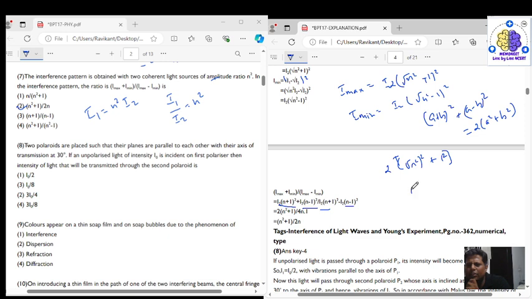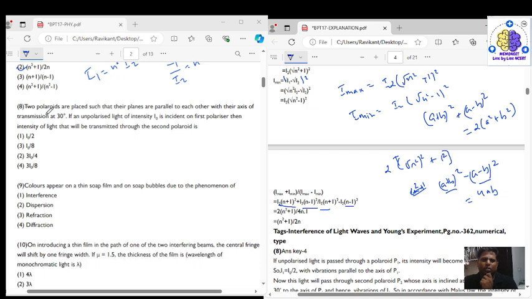On the other hand, using a plus b whole square minus a minus b whole square is equal to 4ab, we get I maximum minus I minimum is equal to 4ab, that is 4n into 1. Solving this we get I maximum plus I minimum upon I maximum minus I minimum as n square plus 1 upon 2n, which is option 2 in question number 7.